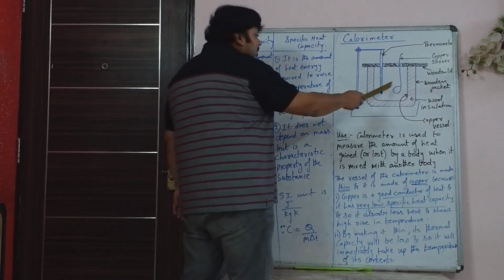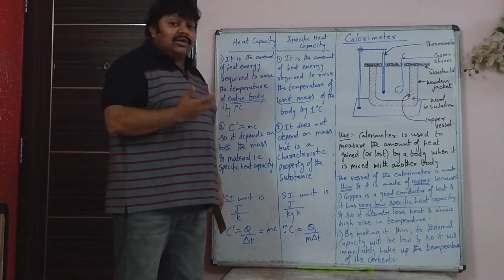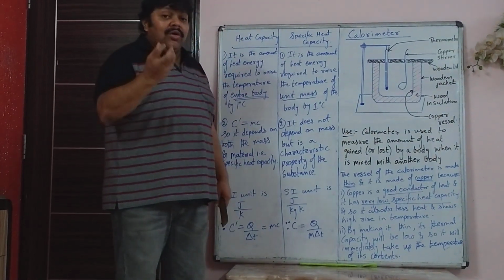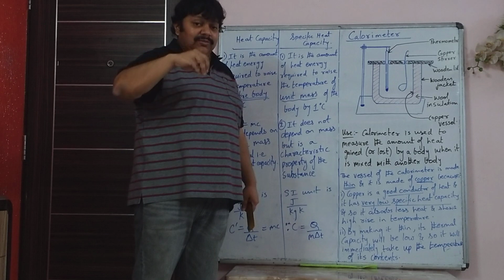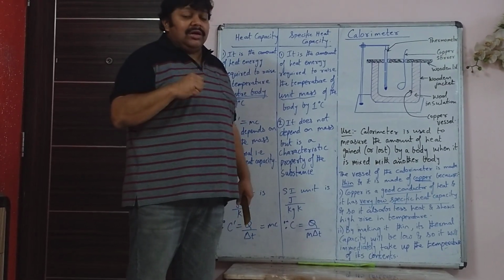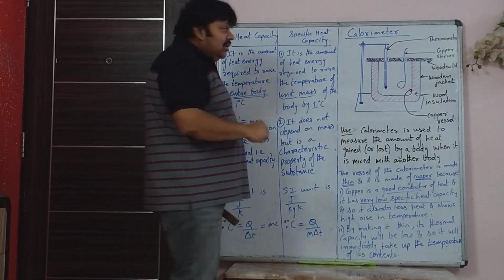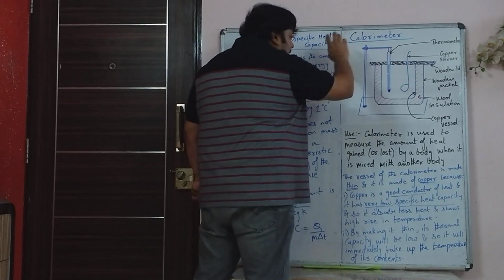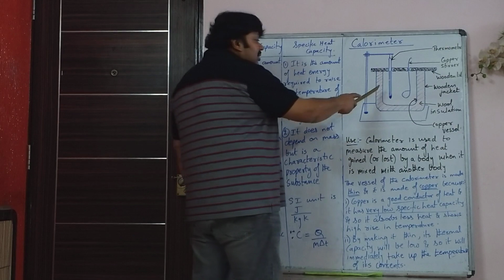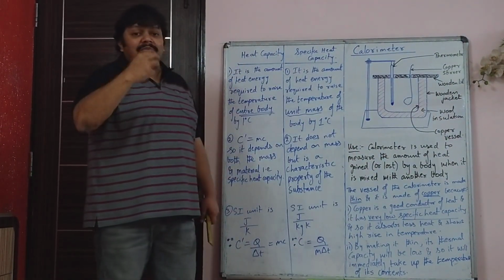So you take a predetermined quantity of water at room temperature, let's say 35 degrees Celsius, and you heat the lead ball to a very high temperature. Maybe you heat the lead ball to 80 or 90 degrees Celsius in an oven, and after noting its temperature, you immediately put it inside the water and then you stir it. So inside there is water and the hot lead ball.